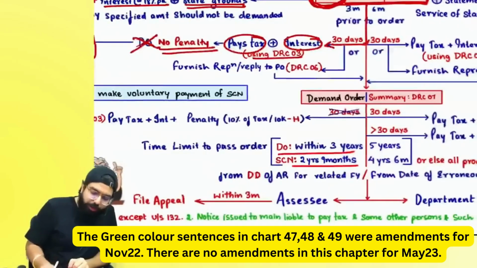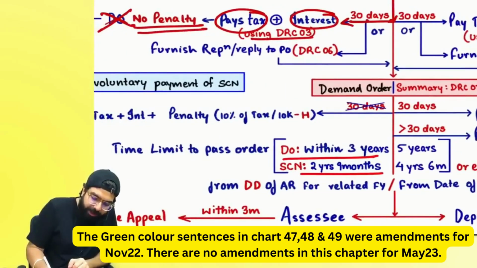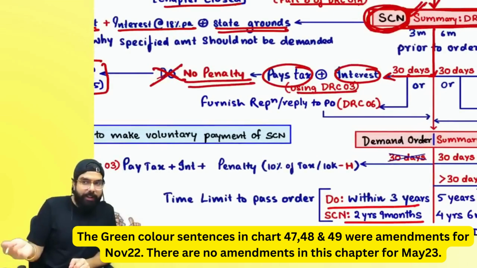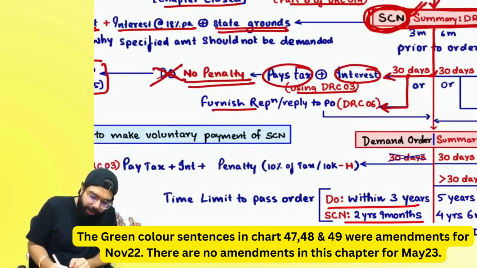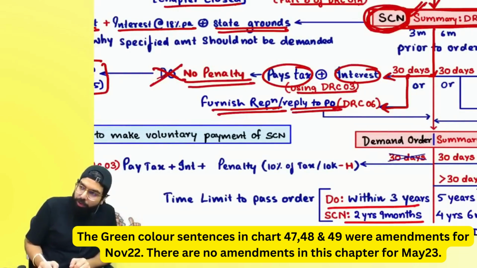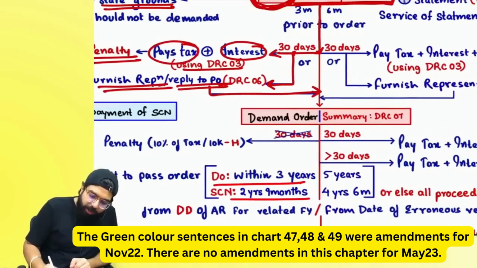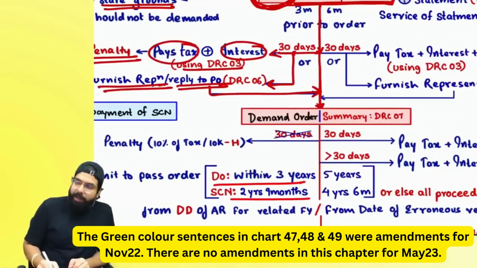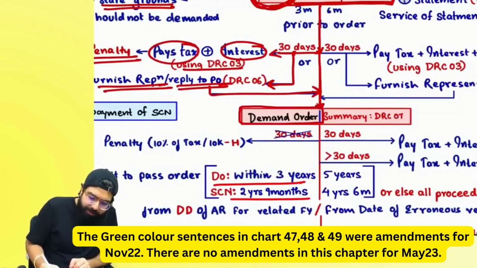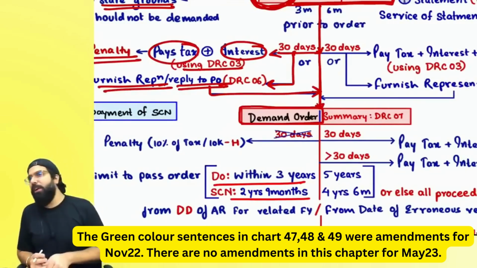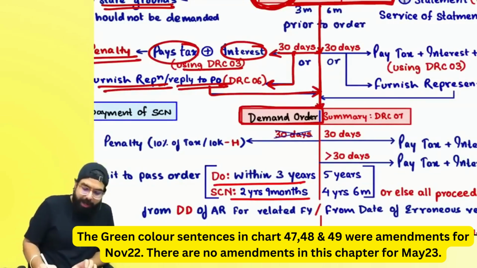Now, what will you do? If you did not make the payment within 30 days, then either you make the payment within 30 days, or after 30 days or within 30 days, you can give a reply to the show cause notice in GST DRC 06. Now, after you talk to him, discussions will happen and then a demand order will be given. Demand order detail will be given to you and a summary will be uploaded online in GST DRC 07.